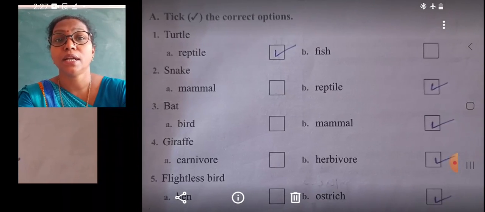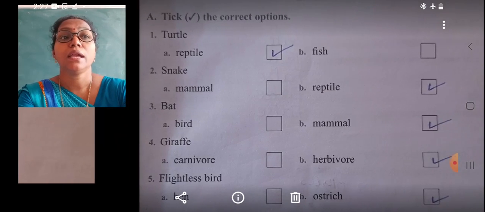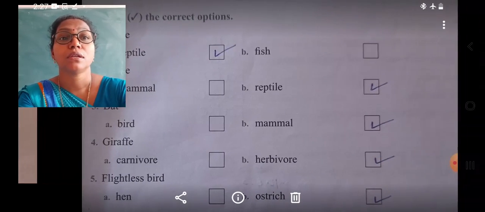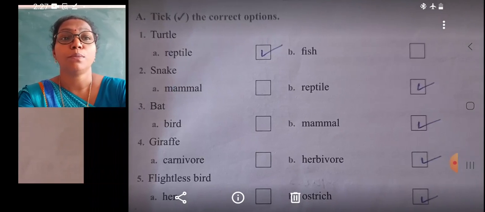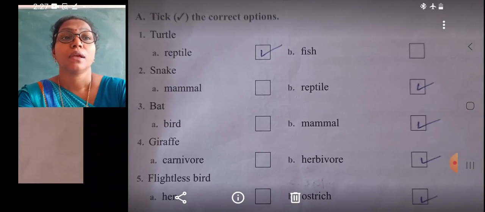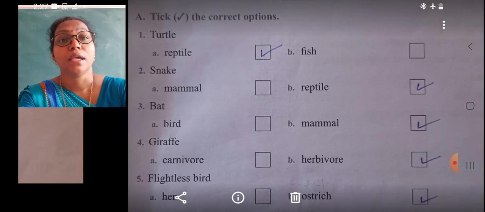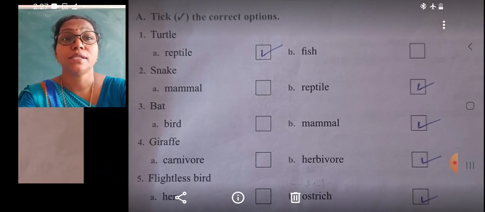that is turtle. Turtle is a reptile, a fish. Only two options are given, in which we know that the turtle is a reptile. Turtle is a reptile. Then second question, snake.